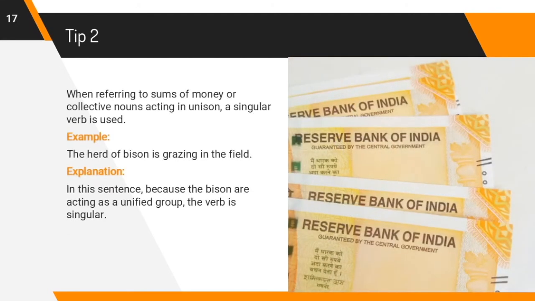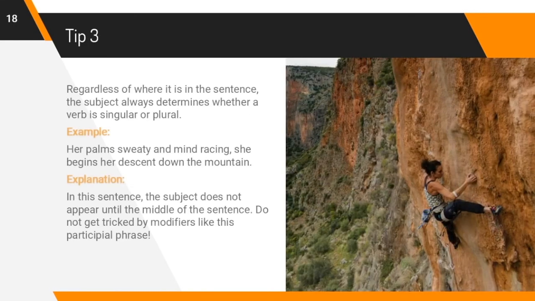Tip 2. When referring to sums of money or collective nouns acting in unison, a singular verb is used. For example, the herd of bison is grazing in the field. In this sentence, because the bison are acting as a unified group, the verb is singular. Tip number 3.